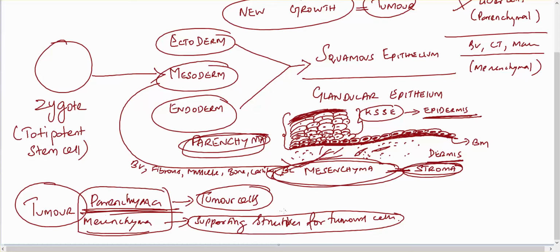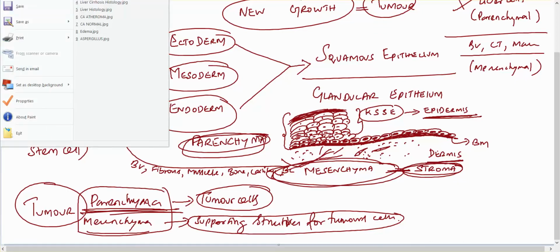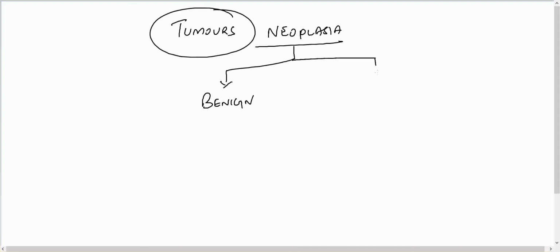Now, tumors, that is neoplasia, are of two types: one is benign, the other is malignant.